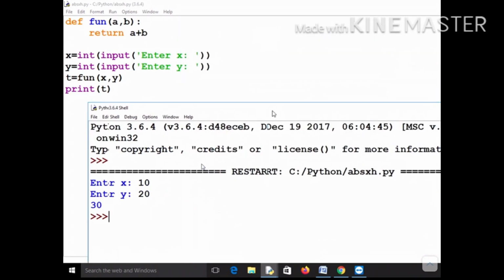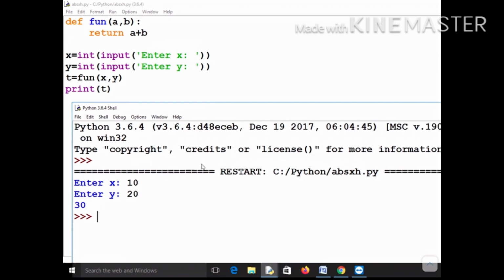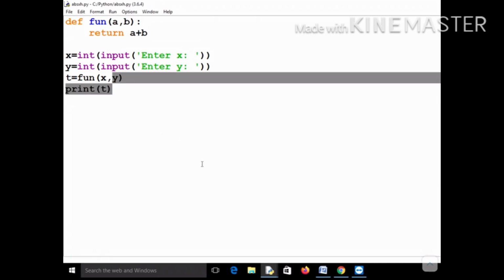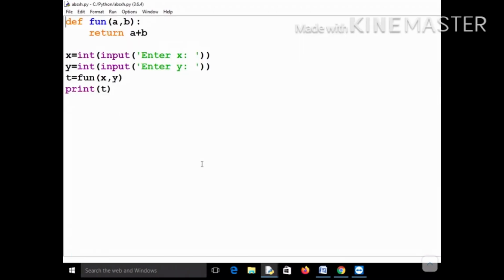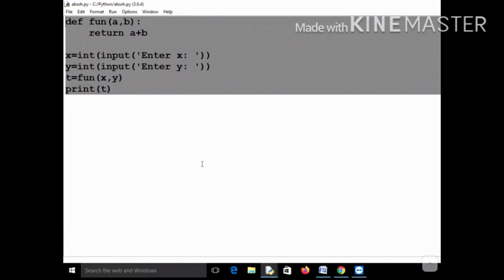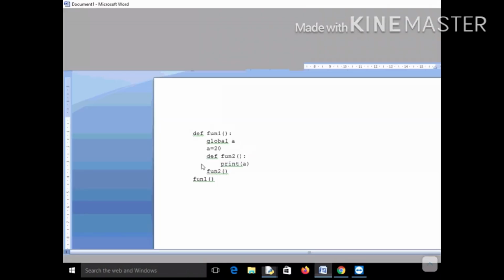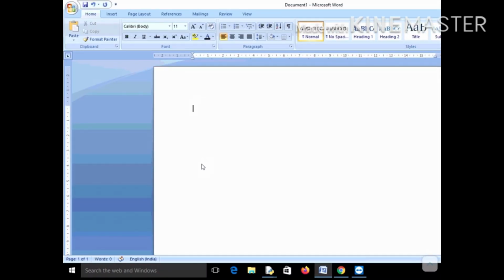Now how this program is getting executed, that is very important, that is, how the global environment and the local environment are getting executed. So now let's first see the order of the execution. Let me first copy it here. I will demonstrate this concept to you, how it is getting executed.